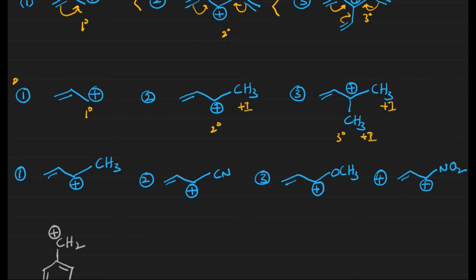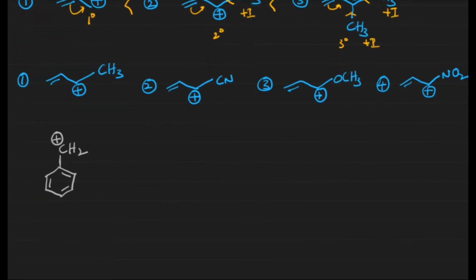They release electrons. Generally conjugation takes place in all the cases in a similar way, but the only difference between these is that the number of plus I groups is increasing. What a plus I group does is release electrons. If electrons are released, the stability of the carbocation increases. That's what the order is going to be: 3 is greater than 2 is greater than 1.